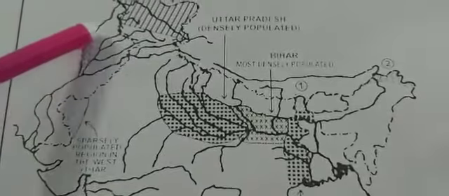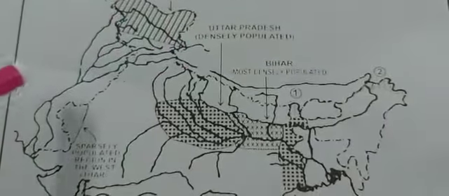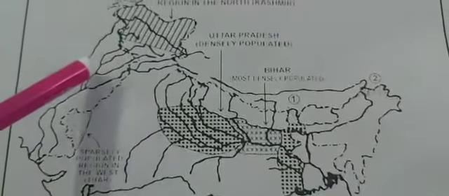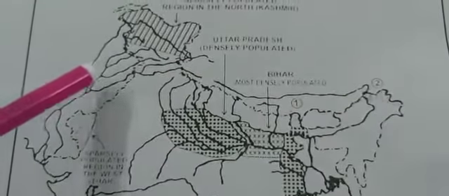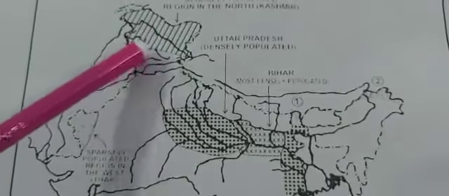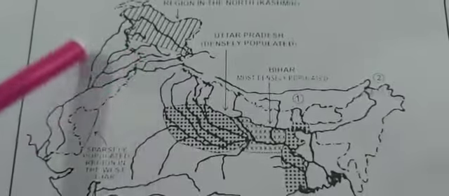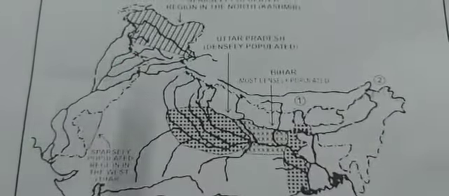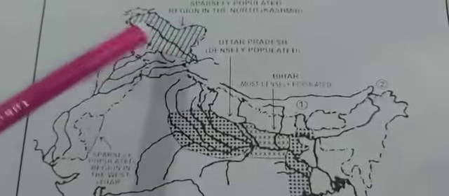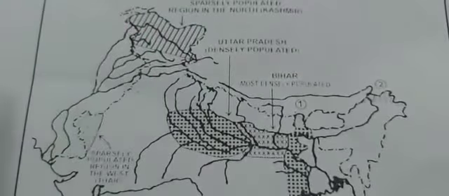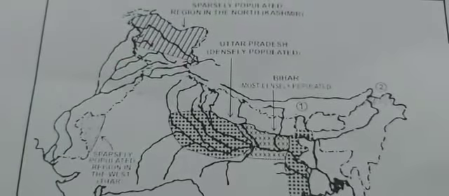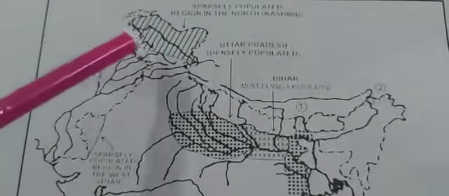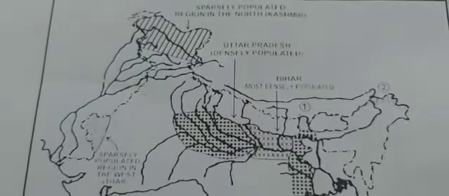Now children, you can see Indus is flowing here, then after that Chenab, then Jhelum. So in the sparsely populated area, Indus and Chenab will be there. You don't color Jhelum. If you color Jhelum, it will be wrong. Only the tip of Jhelum is in the sparsely populated area. Don't cover Jhelum, otherwise your answer will be wrong. Sorry children, not Chambal, it is Chenab. Indus and Chenab, these two rivers will be there.